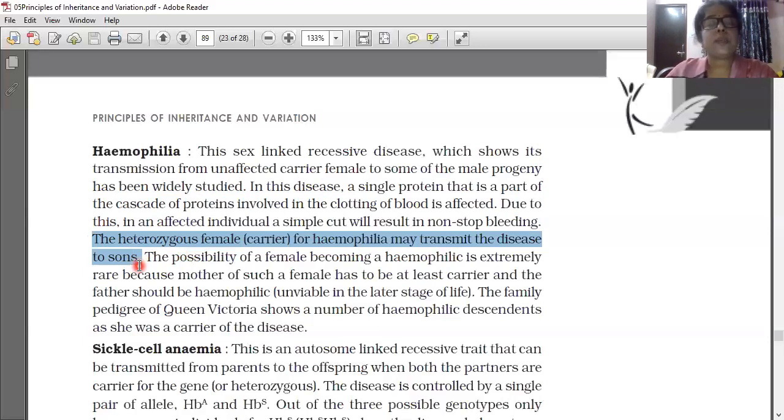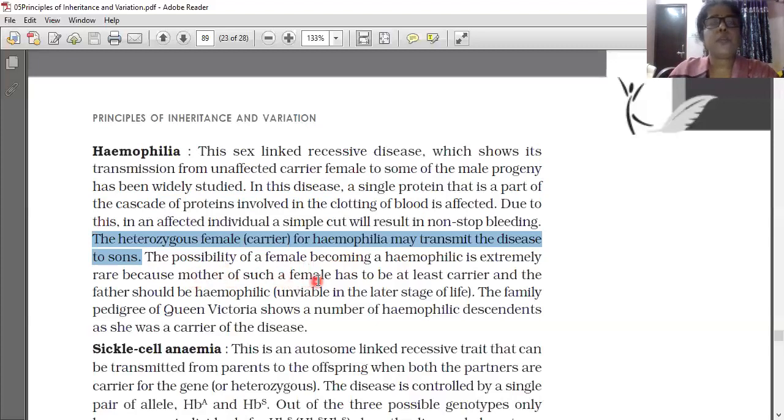The heterozygous female is X^H X, with a normal gene X only. So the two genes are different. In that sense, it is written heterozygous female. For hemophilia, she may transmit the disease to her son. In our body, how will it be? It will be XX only. So we are normal, clotting of blood occurring in our body, XX only. But in a hemophilic carrier, one gene is X^H, H for hemophilia, and the other gene is X only. Understood? X^H and X.